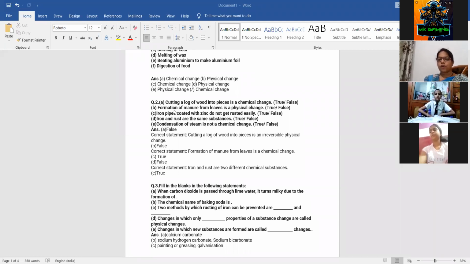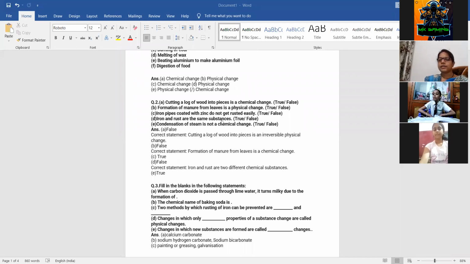Next, formation of manure from leaves is a physical change. It is also false because when we are forming manure from leaves, it is a chemical change. So the correct statement is that it is a chemical change. Next one is iron pipes coated with zinc do not get rusted easily. It is true. For preventing iron pipes from rusting, we coat them so that they do not get rusted.